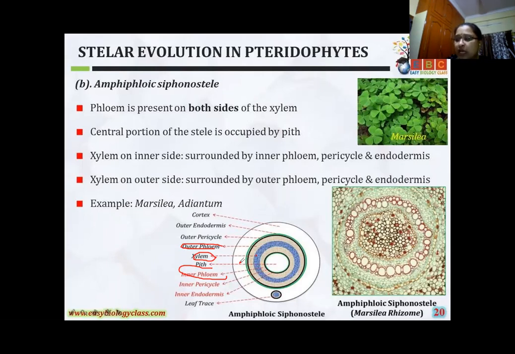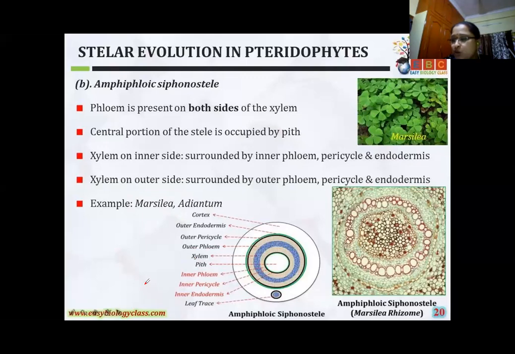In this type of stele, you can observe Marsilea. Adiantum is also there, but when you study MSc, at that time you can read Adiantum also. But here at the UG level, read Marsilea. See here, in this Marsilea one special character is there. Okay, this one is called the amphiphloic siphonostele.